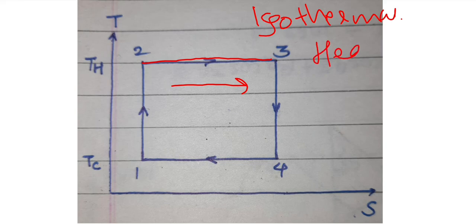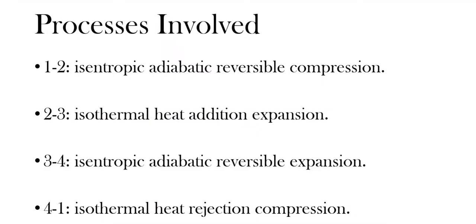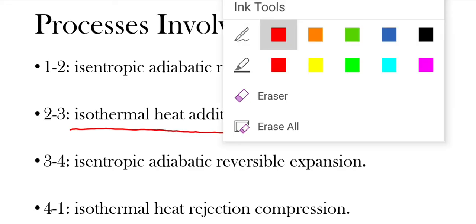So it is isothermal heat addition. When heat is added and entropy is increasing, the gas is expanding. So from 2 to 3 it is isothermal heat addition expansion.